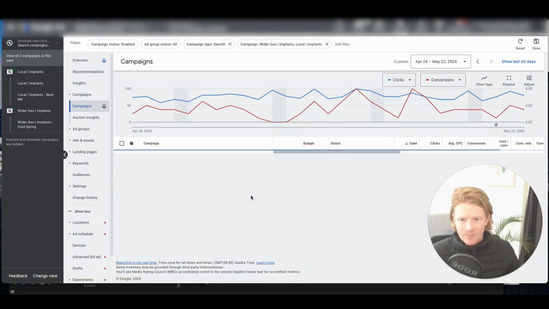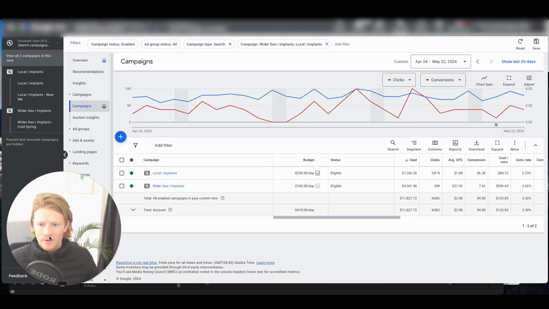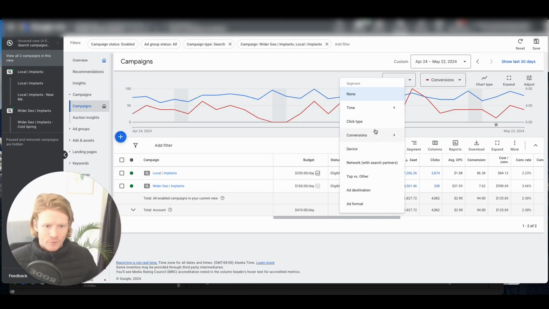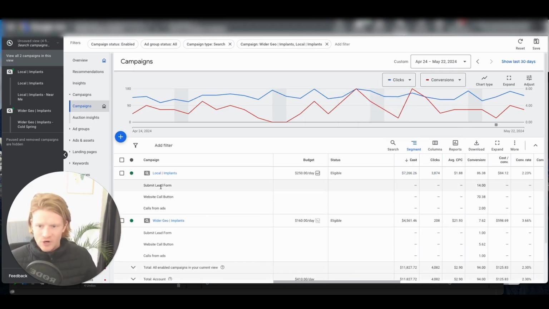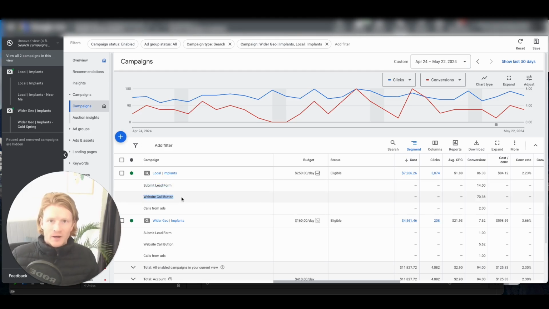We've got our two campaigns here. Now you'll notice as well that we actually have conversion tracking for these. It's all been set up properly, where we're tracking three things in particular. We've got the submission of lead forms, clicks on the call button on the website, and calls from ads. Three main conversion actions. I usually would do those three.